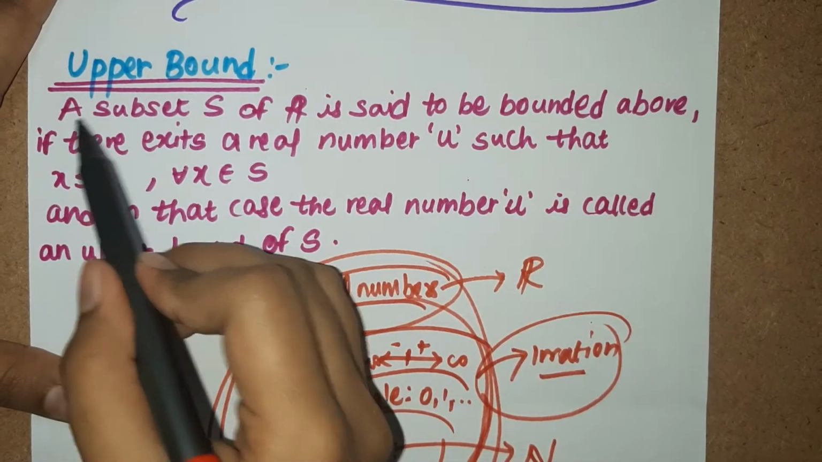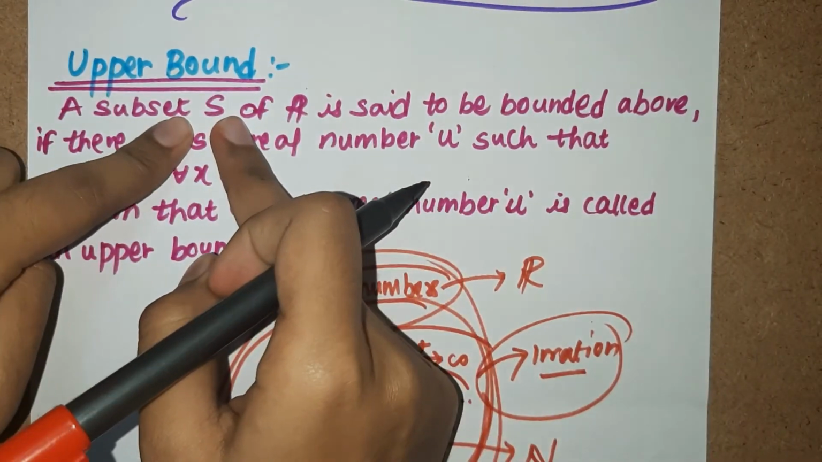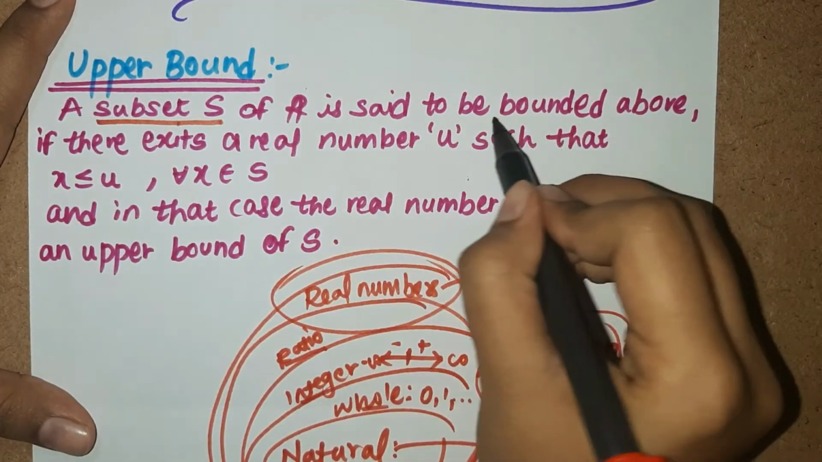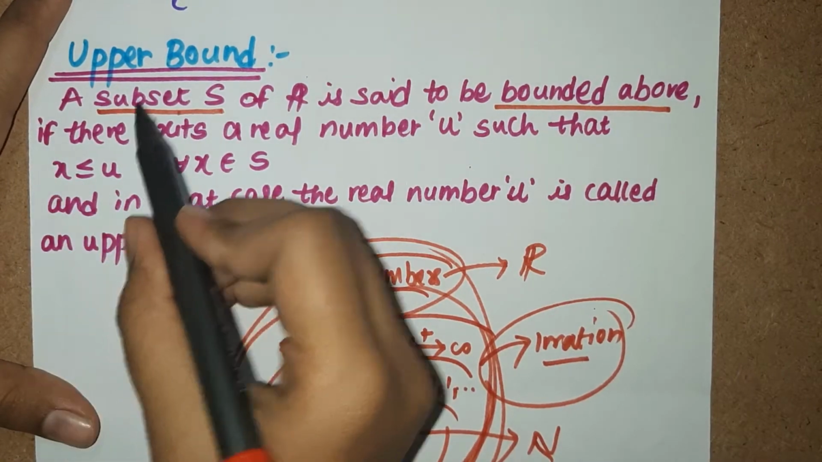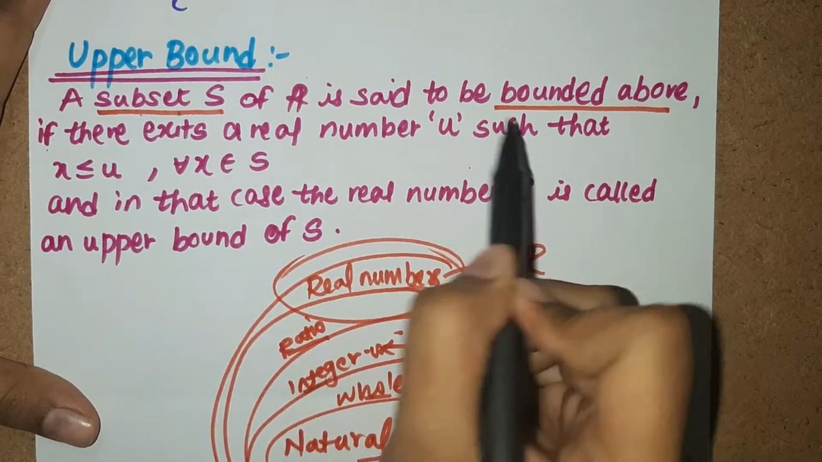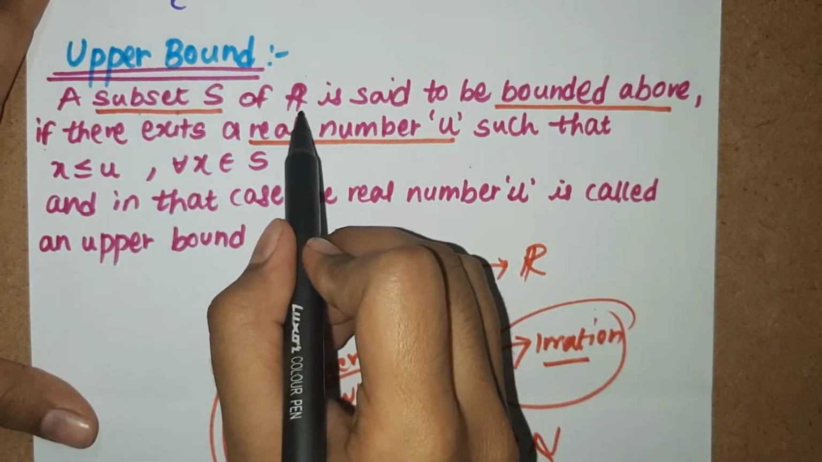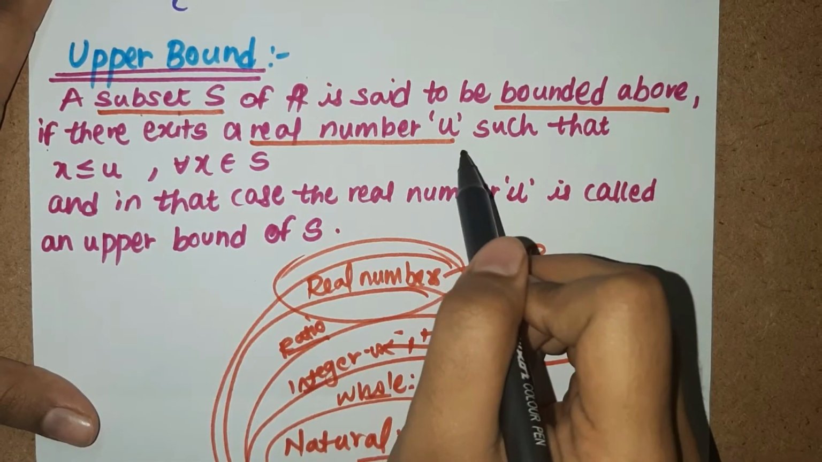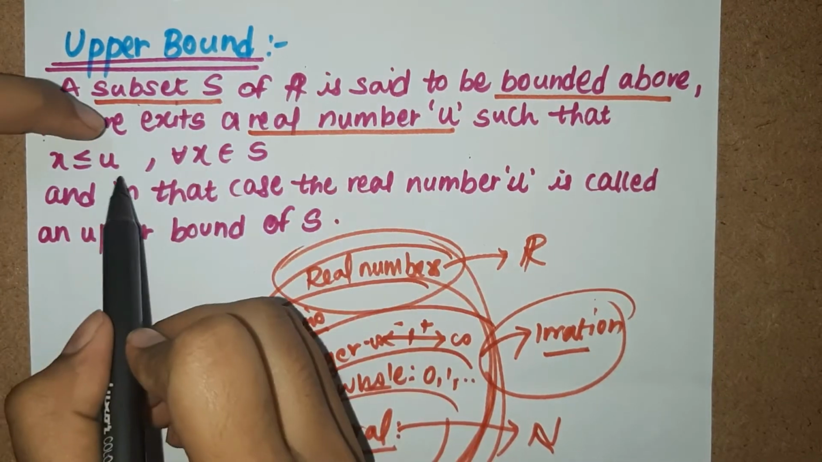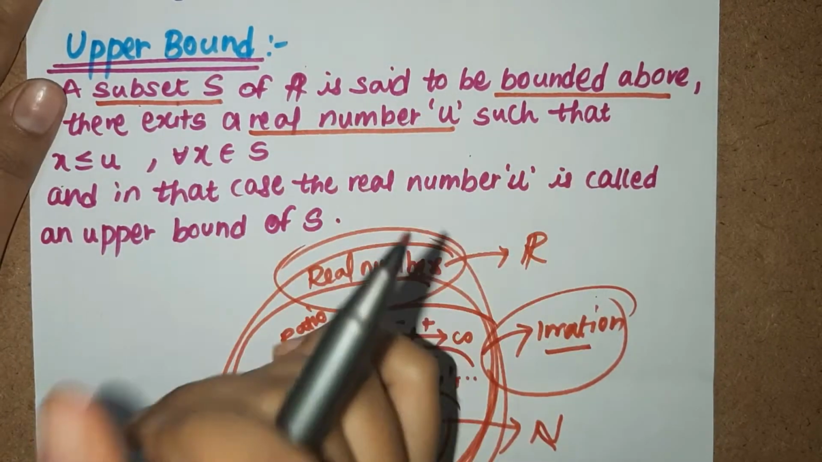So first of all, let us see a subset S of R. There is a subset of R which is called S. This subset S is said to be bounded above only under this circumstance, that is, if there exists a real number u. S is the subset of R, and it is bounded above only if this real number u is greater than or equal to x for all values of x belonging to S. That's what they want to say.